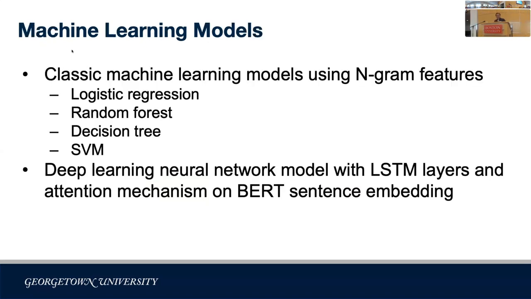So as I mentioned in the first slide, there are 2 types of machine learning models we use in this paper. The first one is the classic machine learning models. Those include logistic regression, random forest, decision tree, and SVM using integrated features. The second one is the deep learning neural network model with LSTM layers as well as attention mechanism on top of the first sentence that we evaluate. We include both classic and deep learning models so that we can have a better coverage of all different kinds of machine learning models that are being used in text classification nowadays.